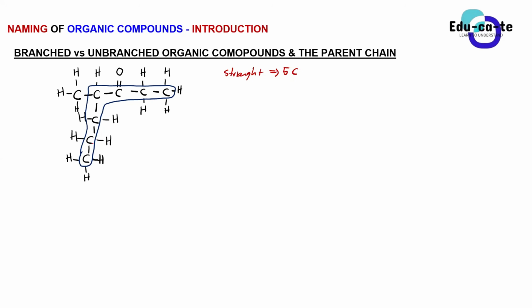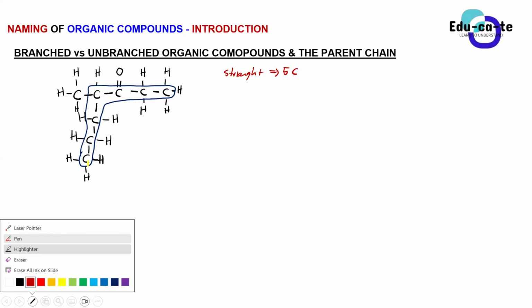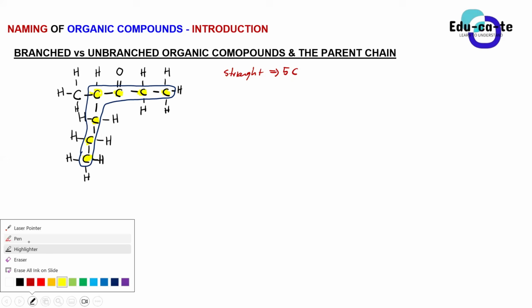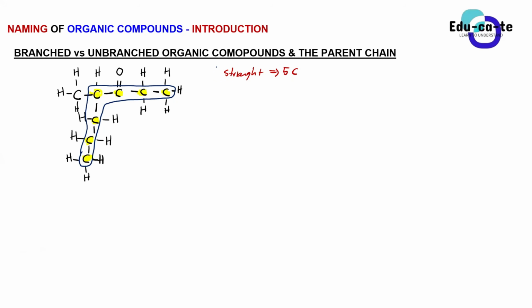Yes, Sam? 7, sir. It is having 7 carbons, guys. When you count the number of carbons found in these chains, like this is 1, 2, 3, 4, 5, 6, and 7. So basically, you see that this chain that I've highlighted in blue seems to have more carbons compared to just the straight chain. So we can just say that this blue chain consists of 7 carbons.